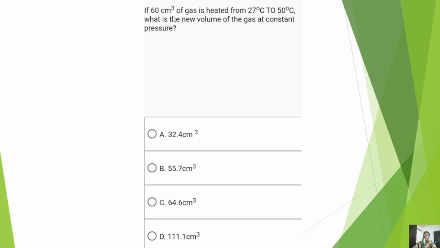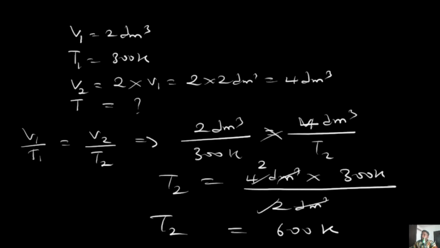What we're going to do first is to outline our parameters. The initial volume is 60 cm cube, and then they told us that it was heated from an initial temperature of 27 degrees Celsius to 50 degrees Celsius. So I'm going to take this away so we can actually see this on our screen. Okay, so where's our board?